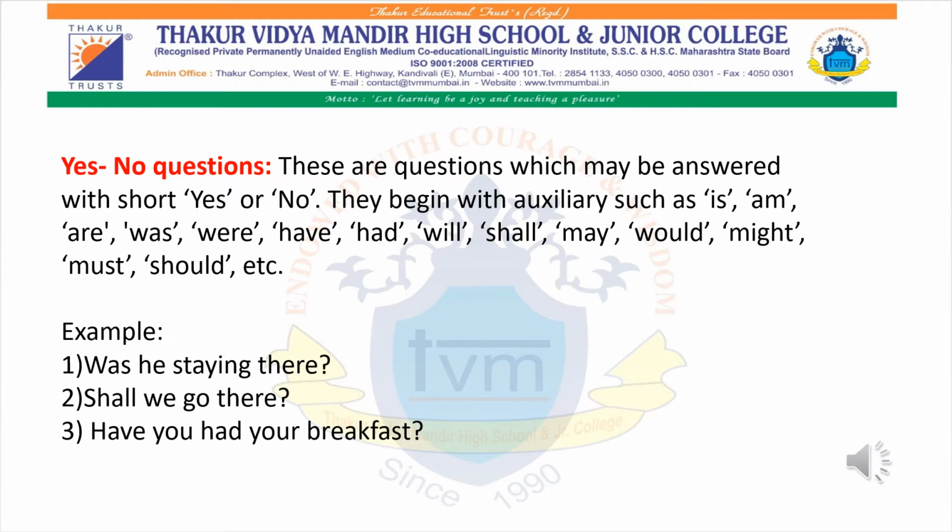And if I ask why did you not complete your homework, then I'm expecting to get a brief and a detailed answer. So when you just want to get an answer like yes or no, then you have to use modal auxiliary words in the beginning instead of the WH family, and then you will get an answer just in short, that is yes or no. The last example, have you had your breakfast? It is telling you whether you had your breakfast. It can be either yes or no.